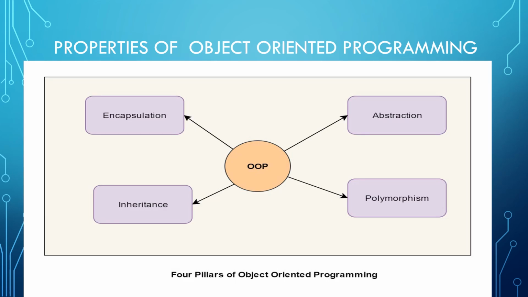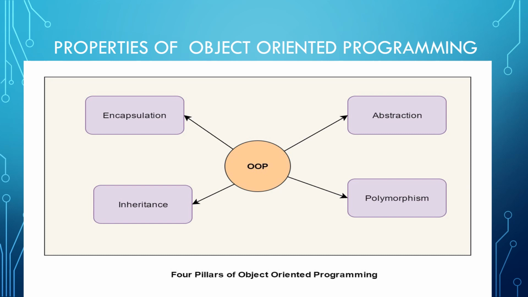Now we will discuss the properties of object-oriented programming. There are four properties which are necessary for object-oriented programming. First, abstraction. Second, encapsulation. Third, inheritance. And fourth, polymorphism. I will explain these in the next video when I send it to you.